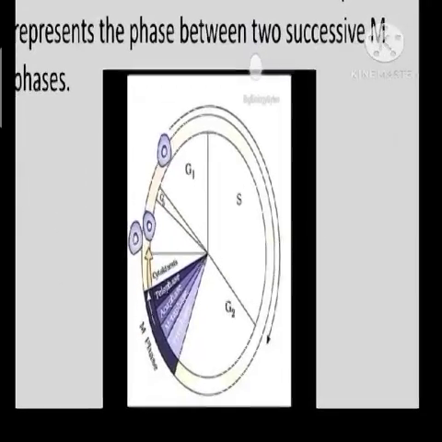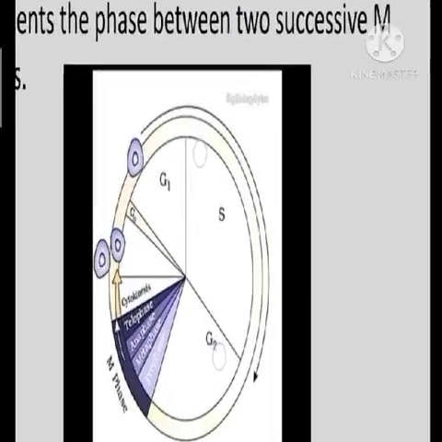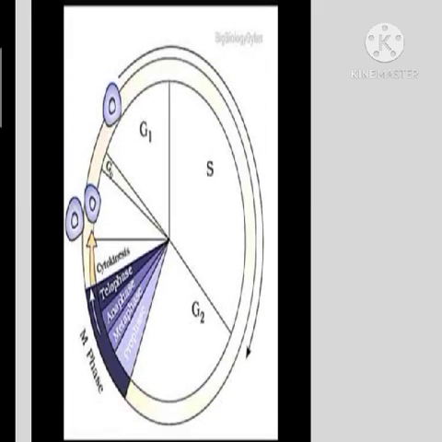Here in this picture you can see the cell cycle. G1, S and G2 all represent the interphase, and the M phase includes prophase, metaphase, anaphase, telophase, which will be followed by cytokinesis.